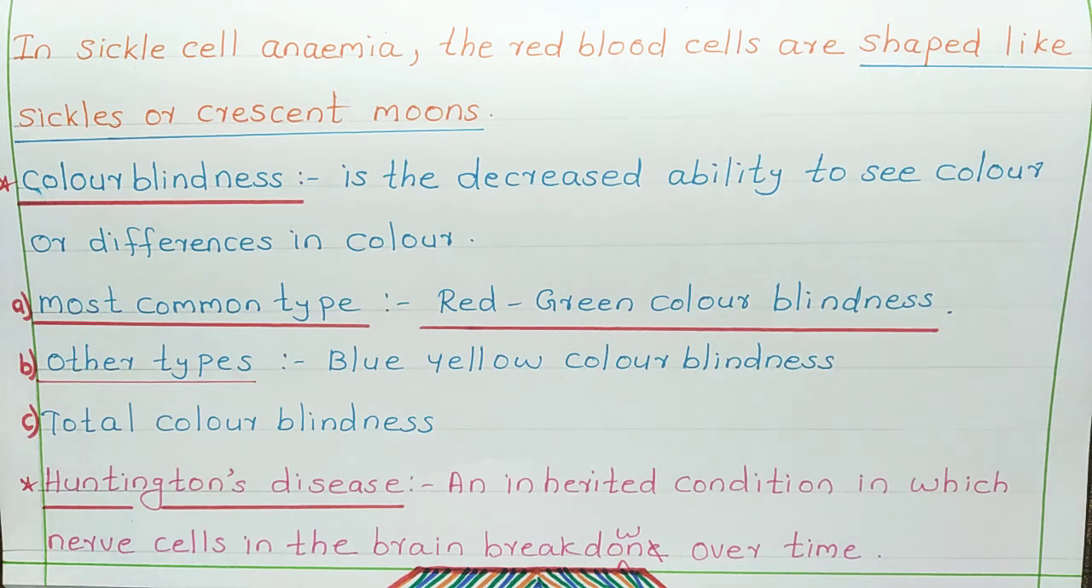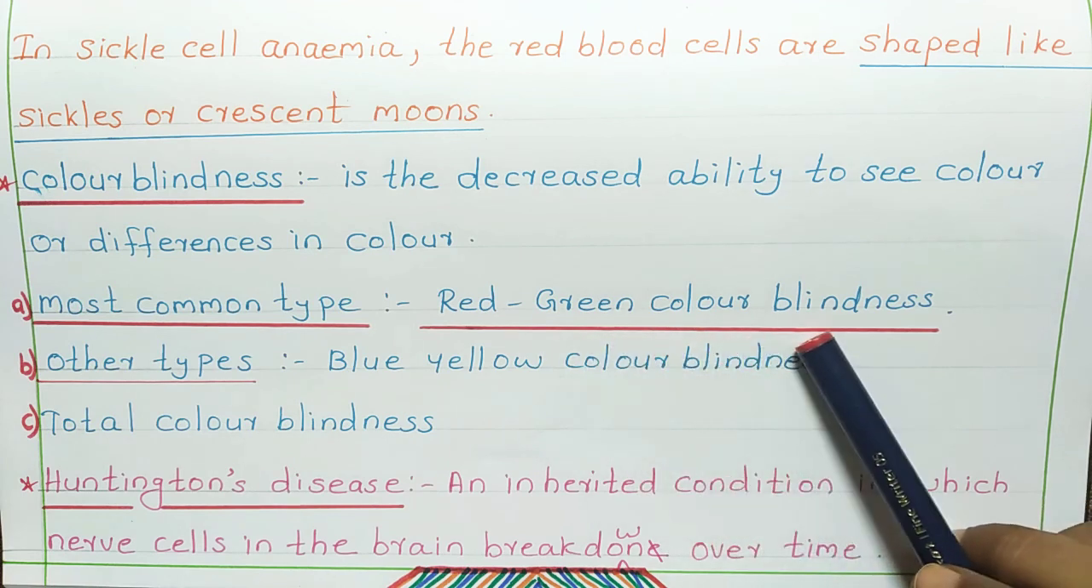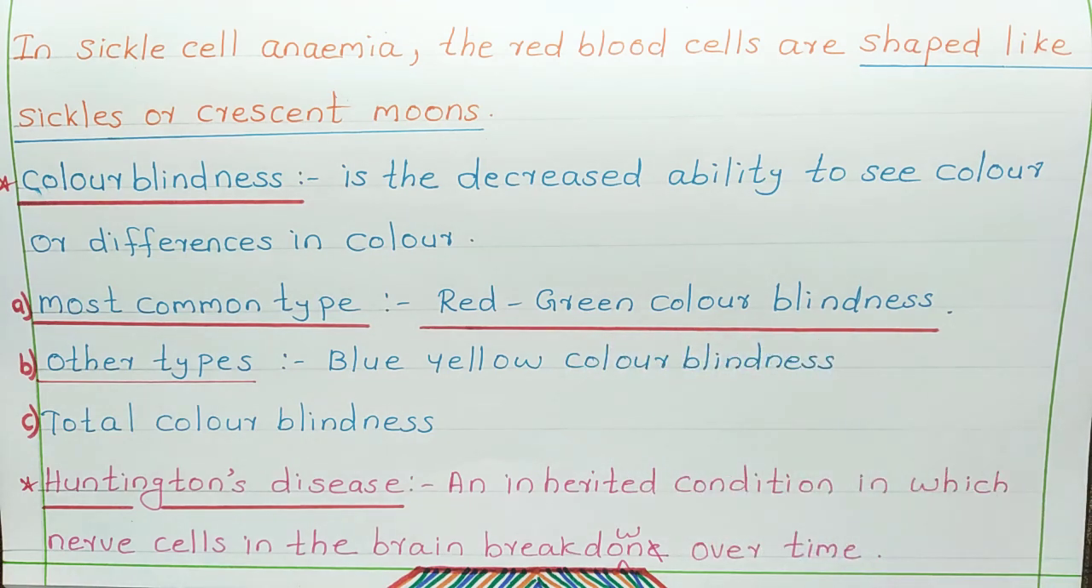So let's see what the types of color blindness are. First, the most common type is red-green color blindness. In this case, the persons cannot identify red color and green color. They cannot identify these two colors, red and green.